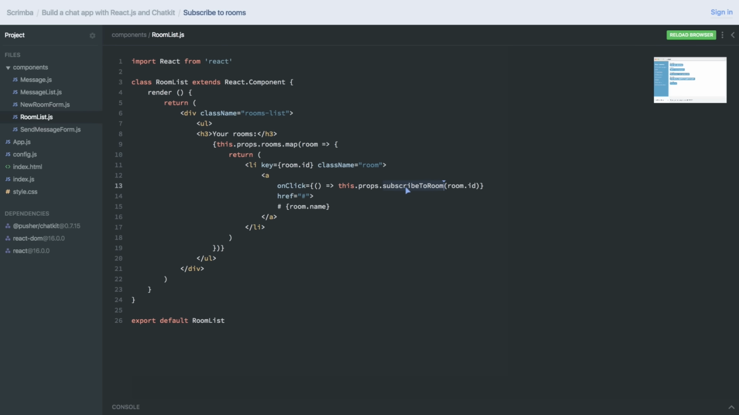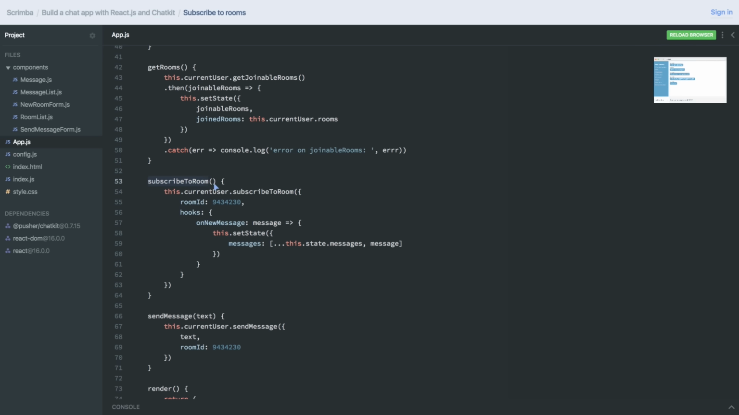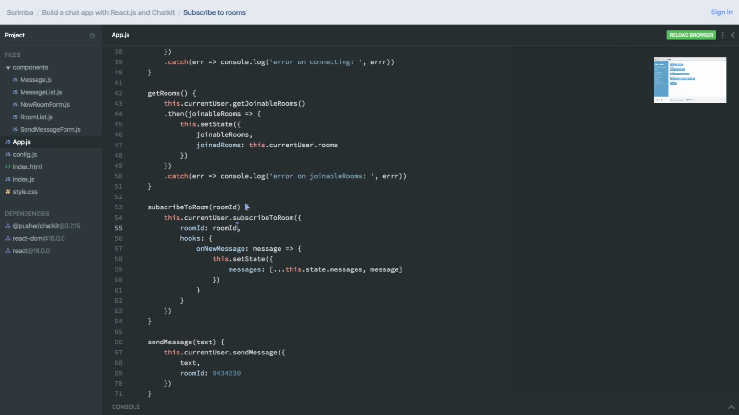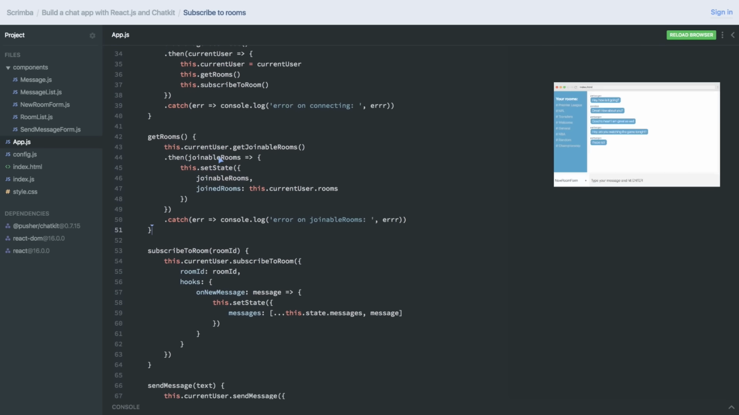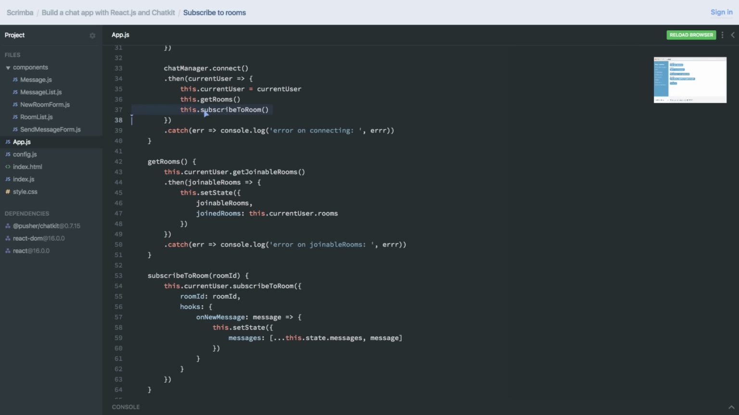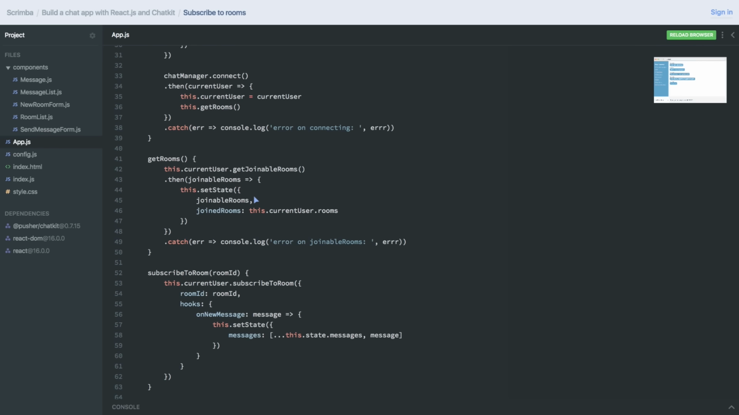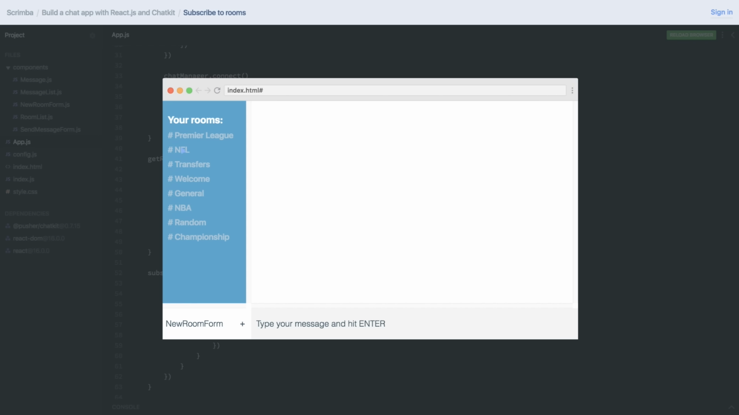Now, this.props.subscribeToRoom will call subscribeToRoom up here. Then we also need to pass in the room ID as we pass that along, and just replace this one with the room ID. And now we should be able to subscribe to rooms by clicking on these items here, meaning we'll actually remove this first subscribeToRoom from the componentDidMount. So we now want to enable the user to do that instead of doing it automatically. So we'll run the code and click on NFL.